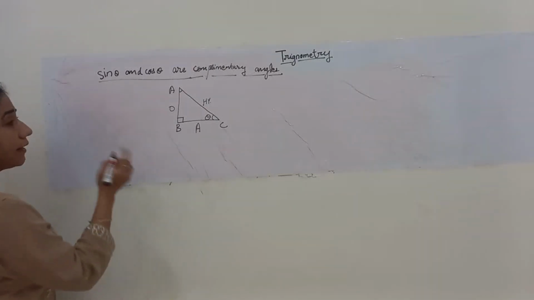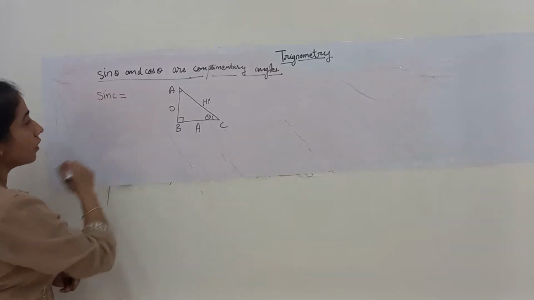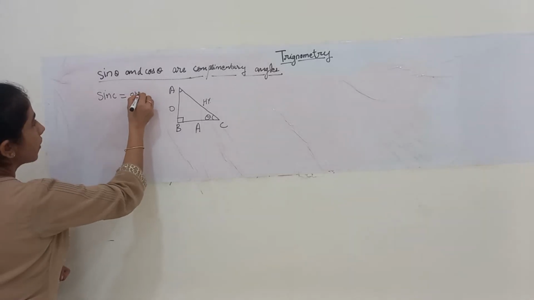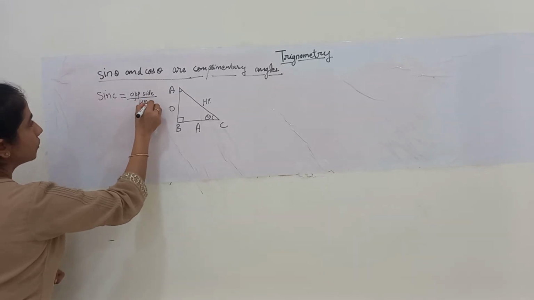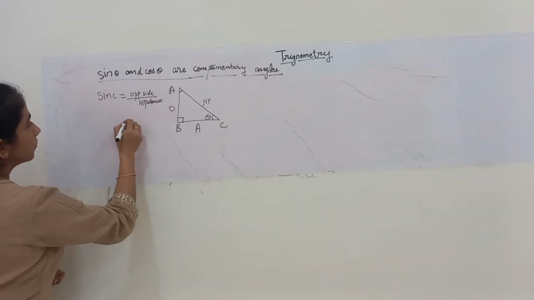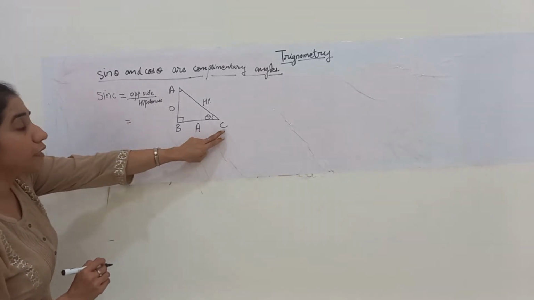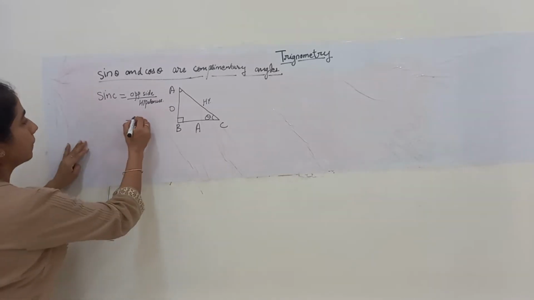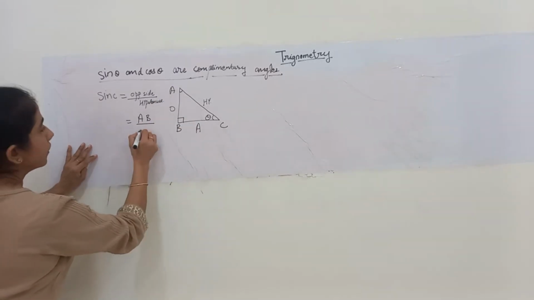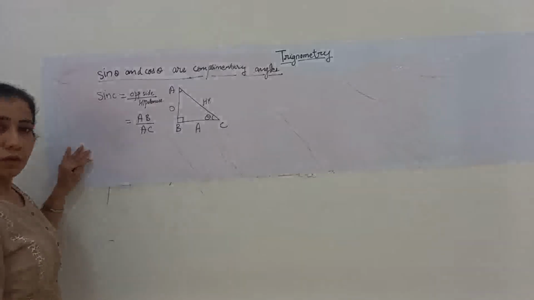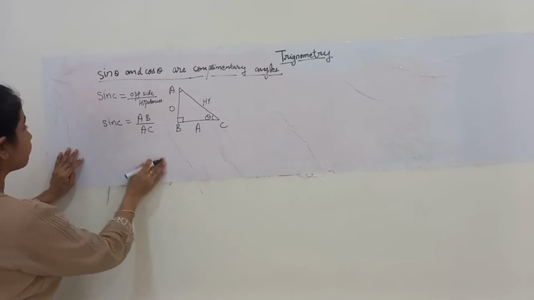Now if I want to find sine C, what will I be doing? Sine C is opposite side upon hypotenuse. That is, the opposite side with respect to angle C is AB, upon hypotenuse, which is AC. This is what sine C is.